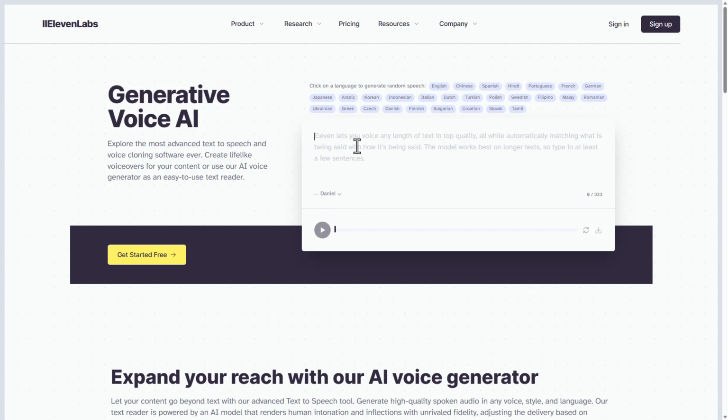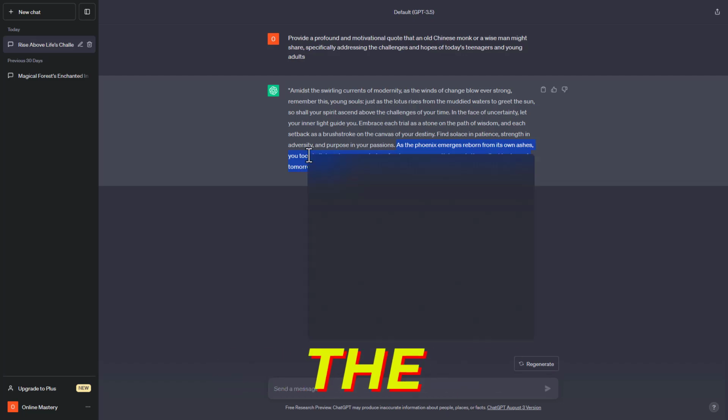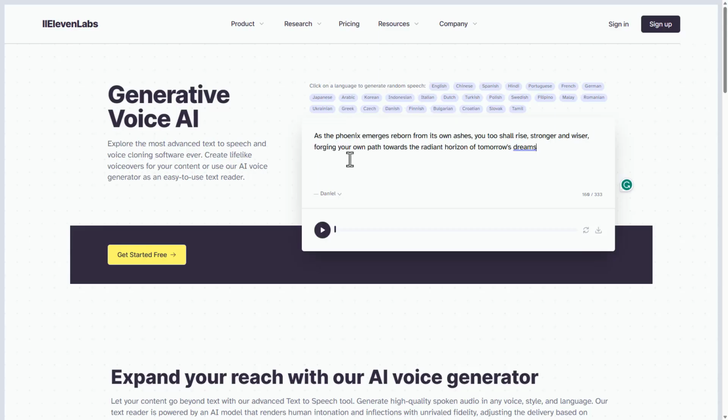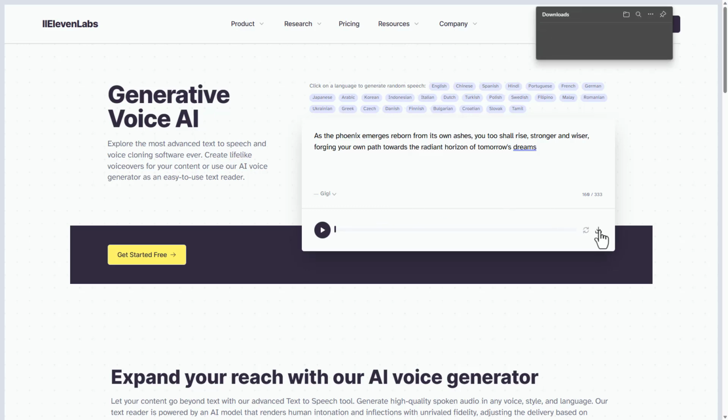Step 3. Bringing the quote to life with 11 Labs. With your inspirational quote at hand, it's time to give it a voice that resonates with its wisdom. Navigate to 11 Labs for text-to-speech conversion. Input the selected quote from ChatGPT into the platform. Browse through the available voice options, seeking one that embodies the wisdom and serenity of an old Chinese monk or wise man. Proceed with the text-to-speech conversion once you've found the perfect voice. Download the generated audio file, ensuring it's in a format compatible with your video editing software.